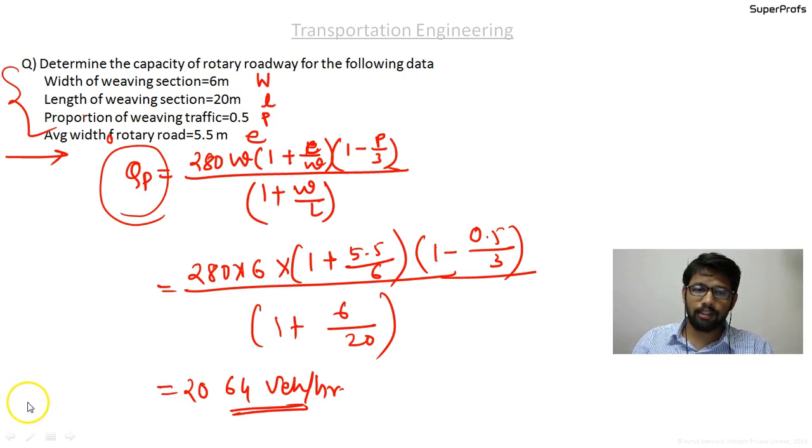So in this way we are done with the rotary islands, the traffic islands, how to find the capacity, how to find the radius, and there are a few important terminologies related to it. You should keep all these terms in your mind.